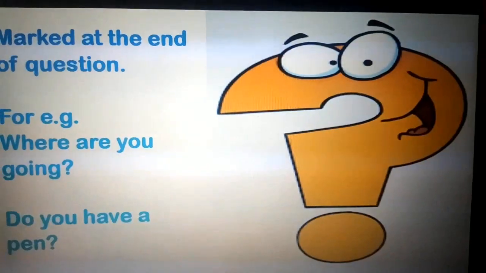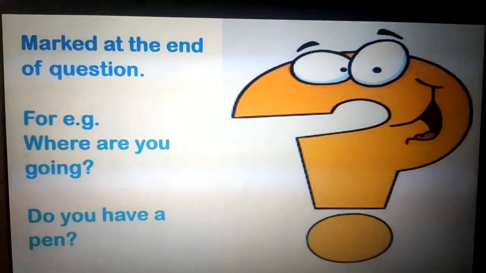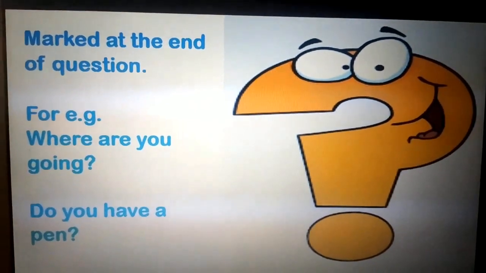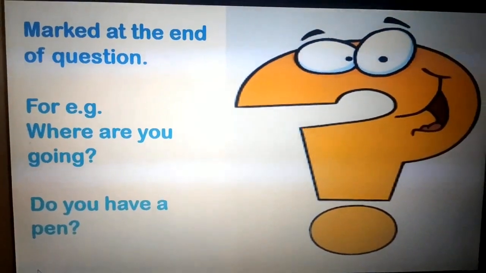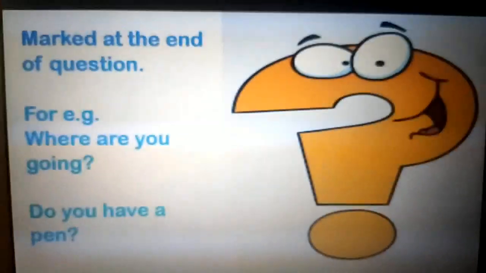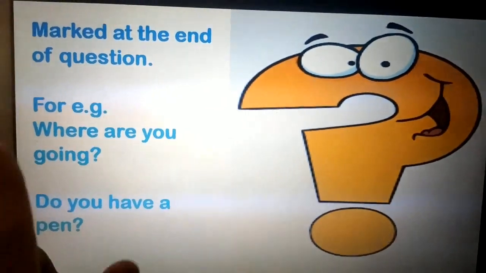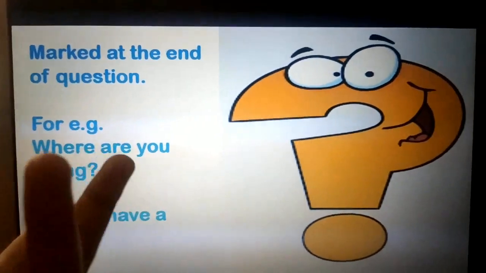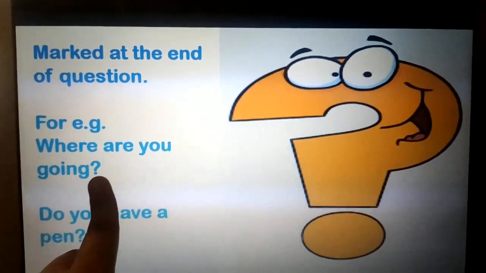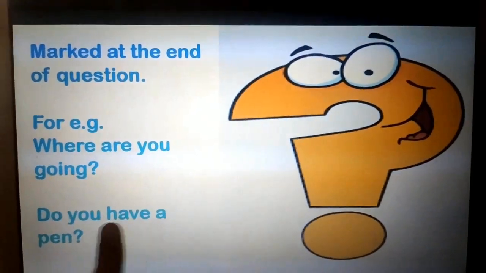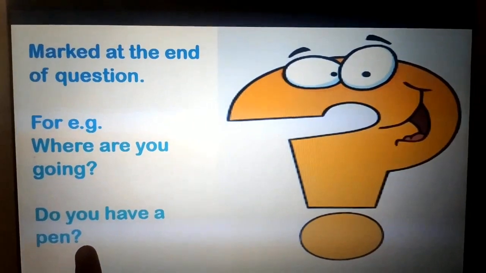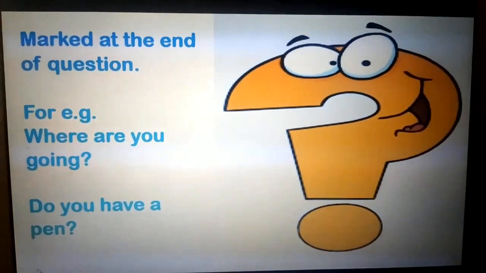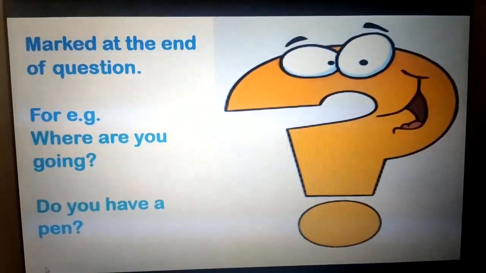Okay. Similarly, the next punctuation mark is the question mark. It's very easy. When someone asks a question, when a question is written, we put a question mark at the end of it, right? For example, where are you going? Now we are asking a question. Where are you going? So we put a question mark. Similarly, do you have a pen? We are asking for a pen here, right? So at the end we also put a question mark. So this is how we should use the question mark as well.